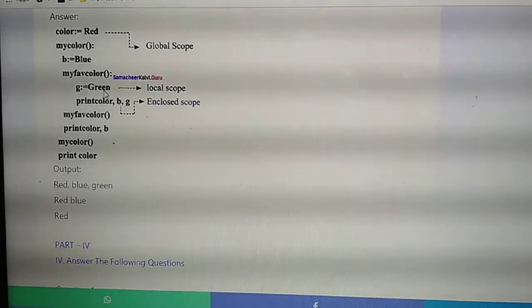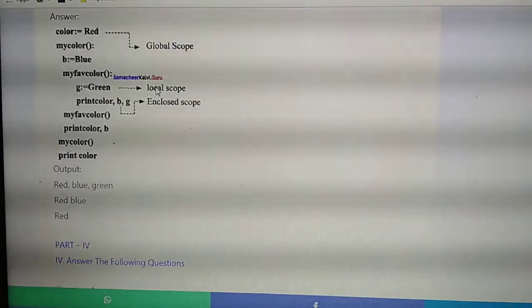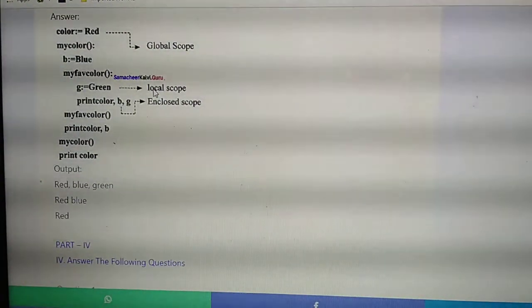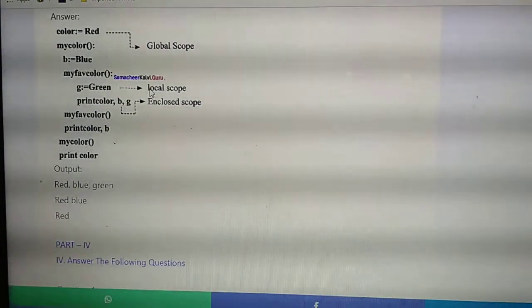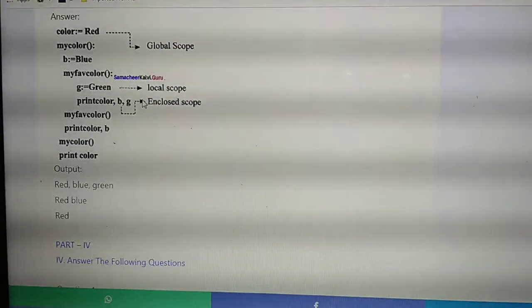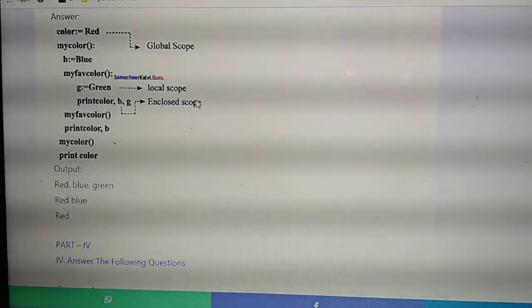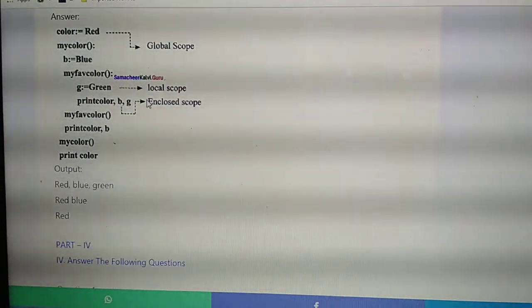Then here, G equal to green. Here you put an arrow mark and write local scope. Then, print color, B, G. Put an arrow mark and write enclosed scope. Have you all written? First, color equal to red, global scope. Like this you write, okay?